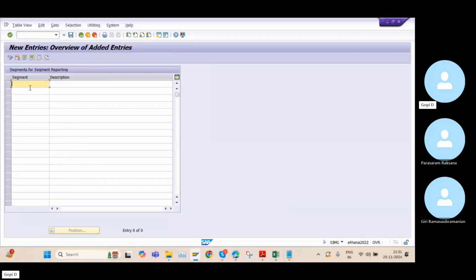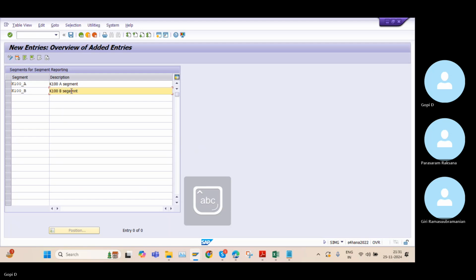So new entries K100 underscore A and K100 underscore B. So that is the K100 A segment and K100 B segment. So click on save.